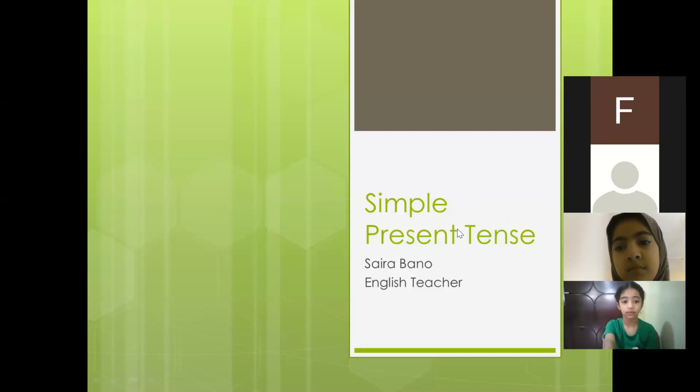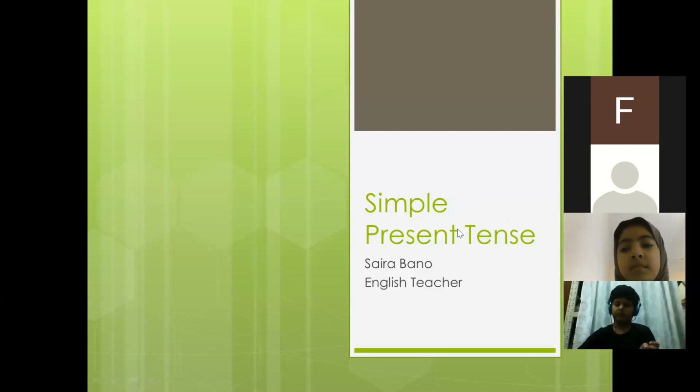So, simple present tense. Before I talk about it, let me tell you that tense is actually of three types. When we talk about tense, it means time, and time is divided into three categories. First, present tense, then past, and then future.